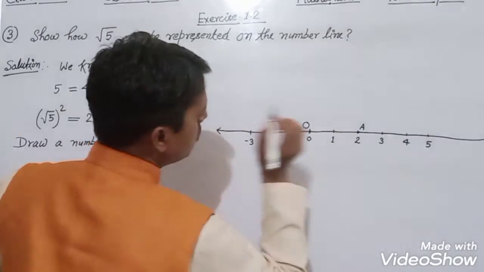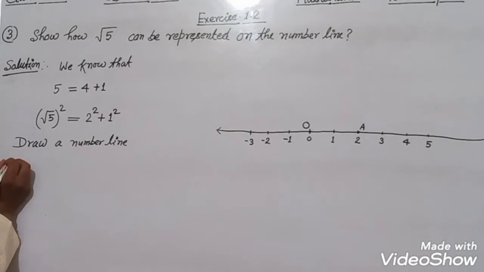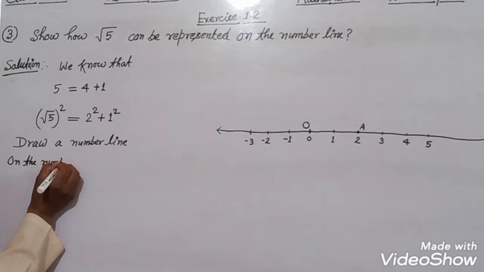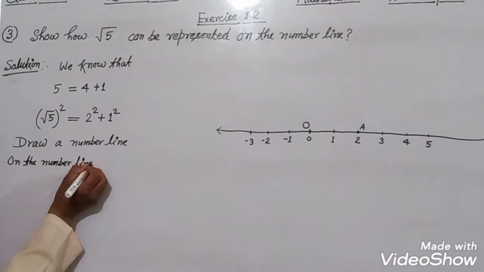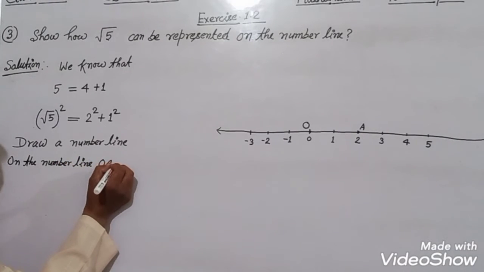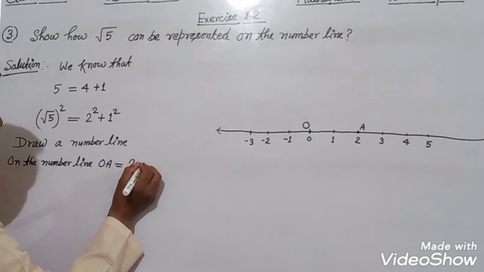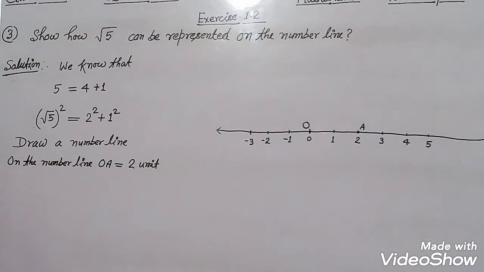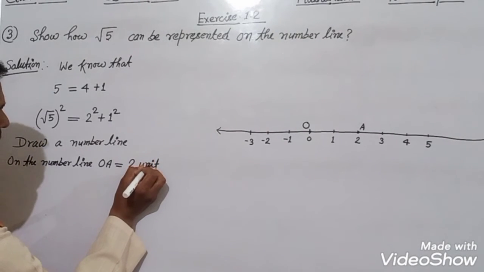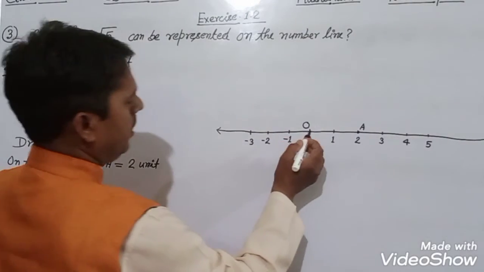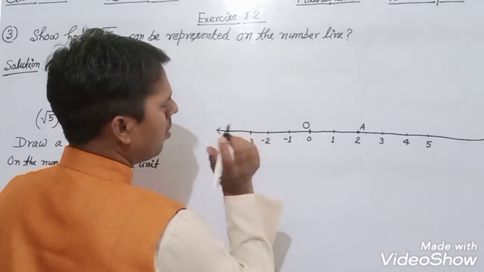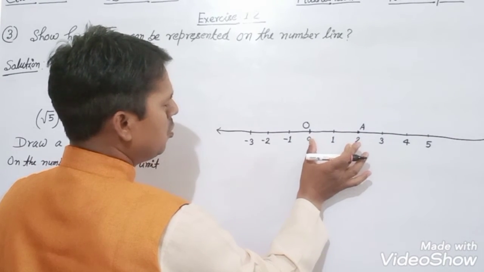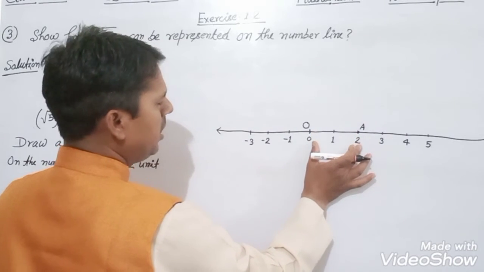Here 0 is O, this is 1 unit length, and this is 1 unit length, both together from 0 to 2 make 2 unit length.